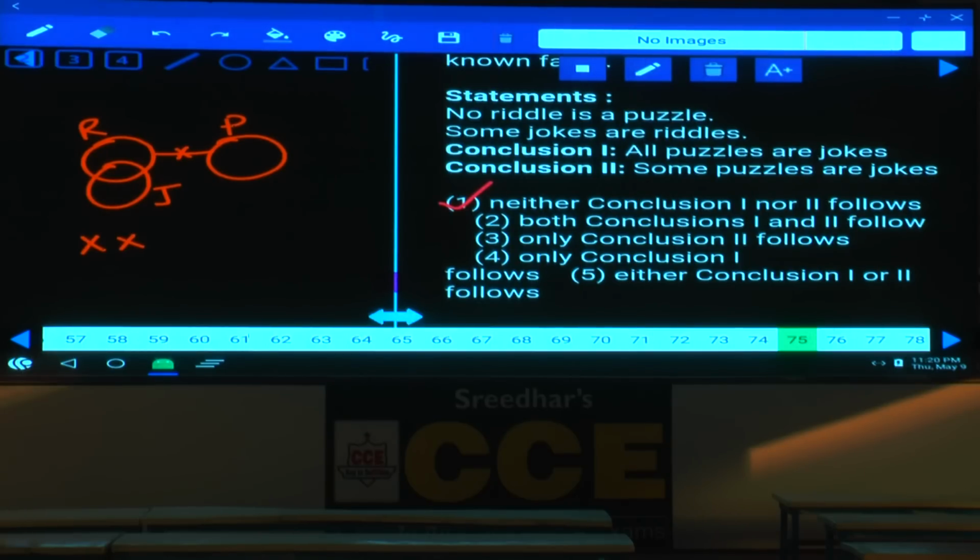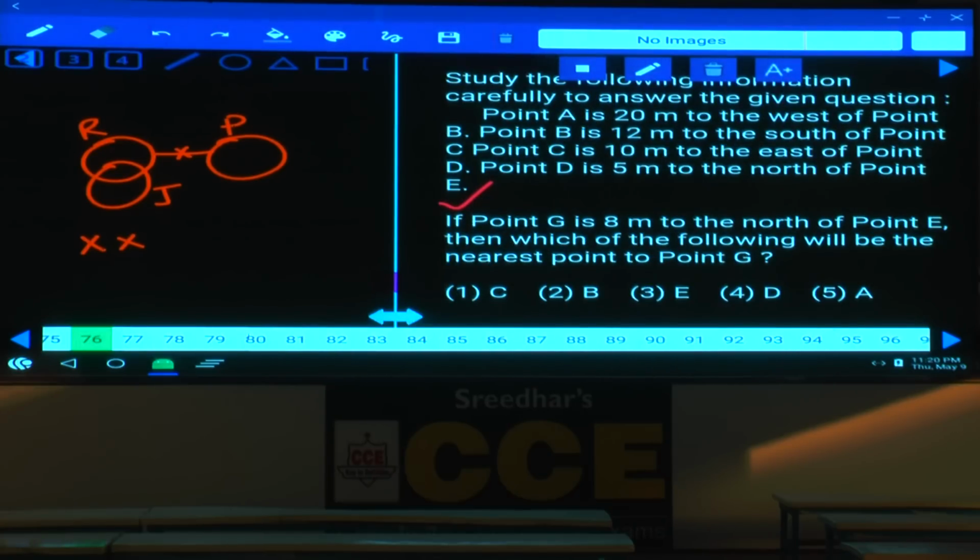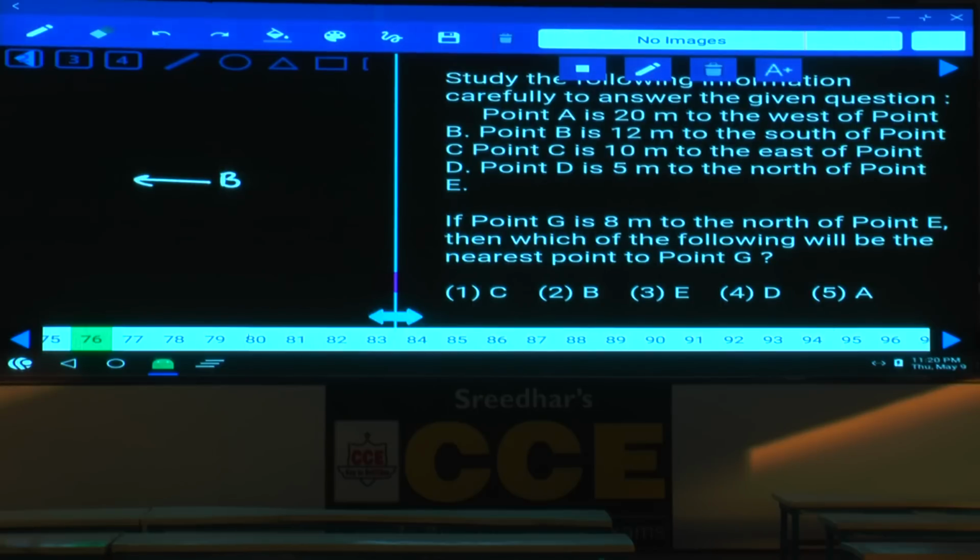Then 76 and 77. Now, these two are based on directions. Point A is, what is A here? A is 20 meters to the west of point B. B is here. Now, from B, A is 20 meters to the west of point B. B is 12 meters to the south of point C.